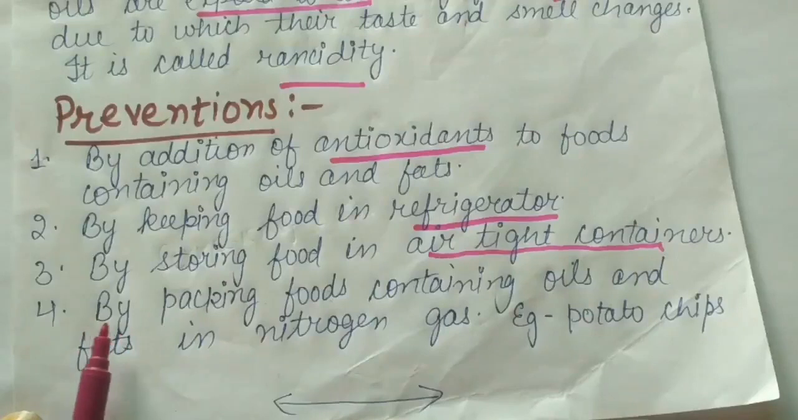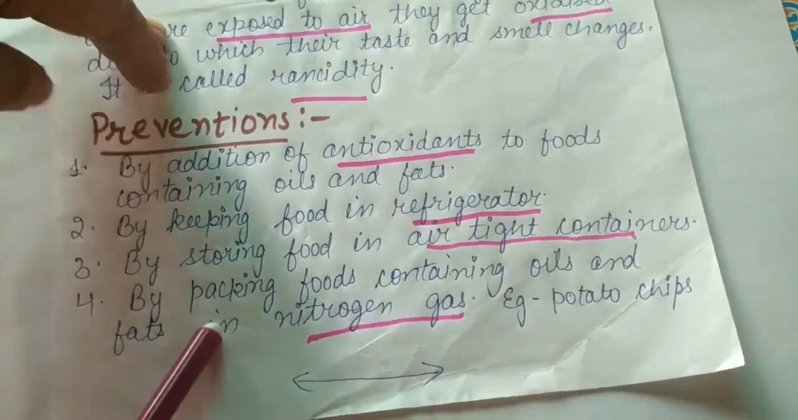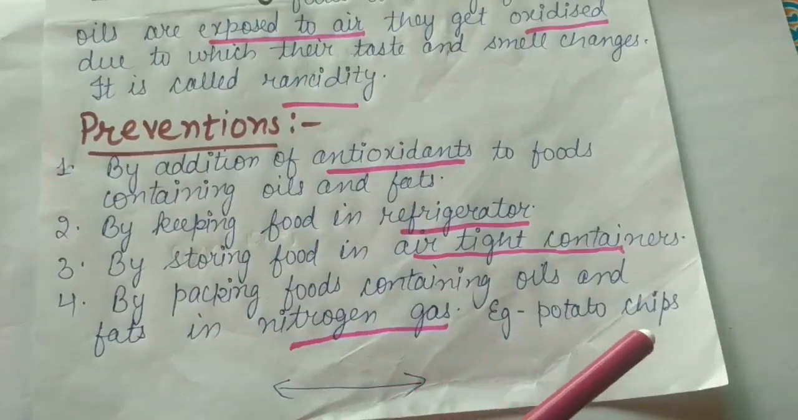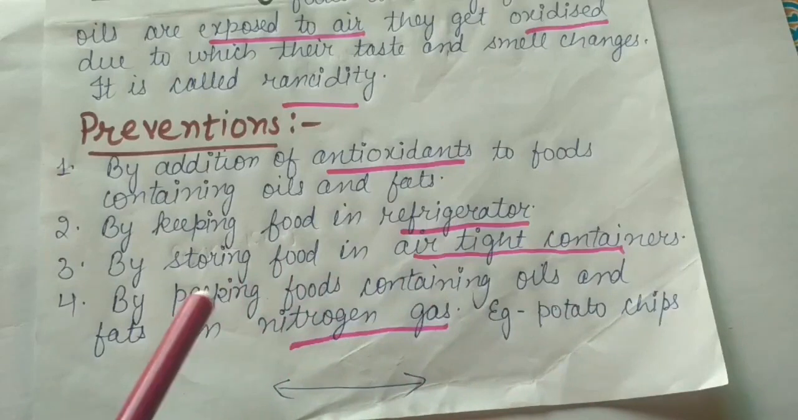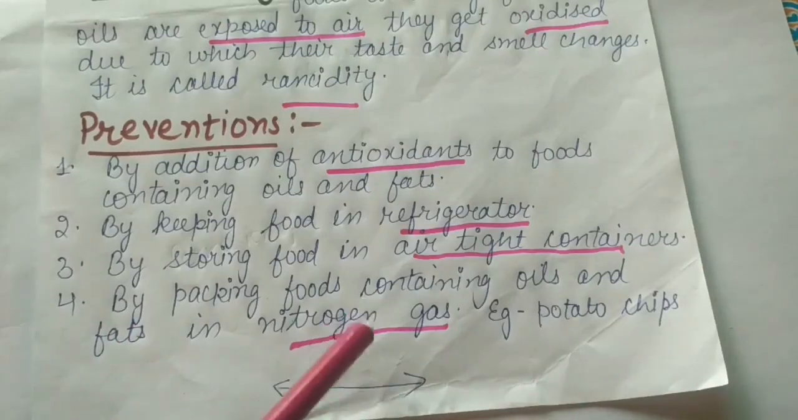The fourth point is packing food containing oils and fats in nitrogen gas. Example, potato chips. Beta, you have seen that if we buy some Lays or any other chips, some air is filled in that packet, and that air is nothing but nitrogen gas. Why do they put nitrogen gas? So that the chips don't get rancid. To prevent rancidity, nitrogen gas is filled in the packet.